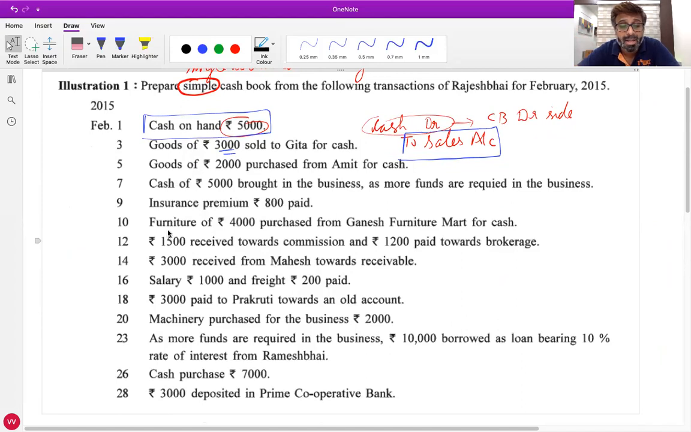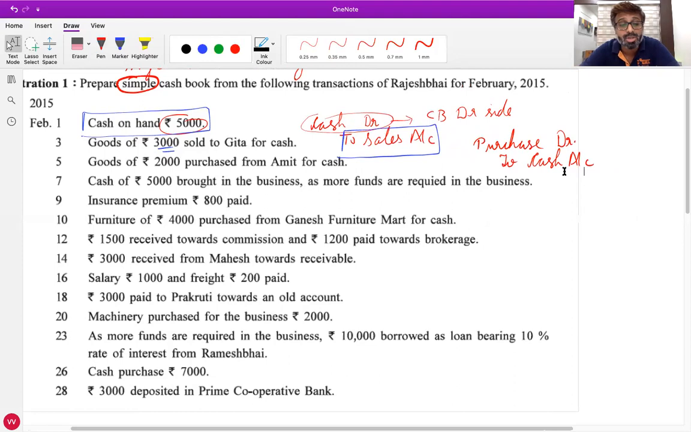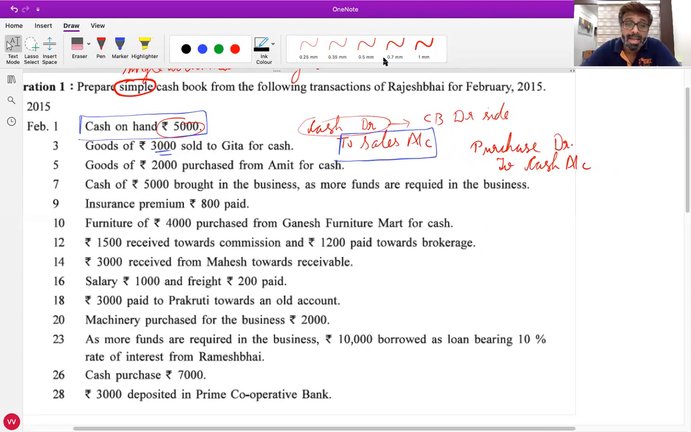Look at the fifth one now. As I said, till 9 I will explain to you. Goods of rupees 2000 purchased from Amit for cash. So goods comes in, debit. What comes in? The purchase account, debit. Cash goes out, credit. What goes out? Cash account. Okay, goods comes in, debit. What comes in? Purchase account, debit. Cash goes out, credit. What goes out? Cash account. Anyone who did not understand this journal entry?